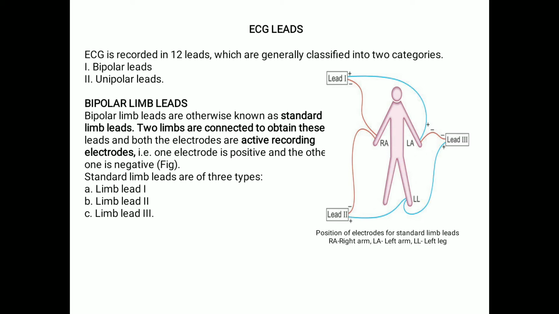So what is limb lead 1? Limb lead 1 is obtained by connecting the right arm and the left arm. You can see from the picture, the right arm is connected to the negative terminal of the instrument and the left arm is connected to the positive terminal. Lead 2 is obtained by connecting the right arm and left leg. The right arm is connected to the negative terminal of the instrument and the left leg is connected to the positive terminal.